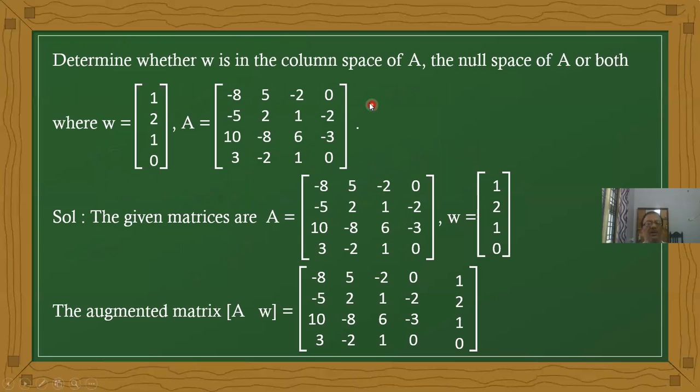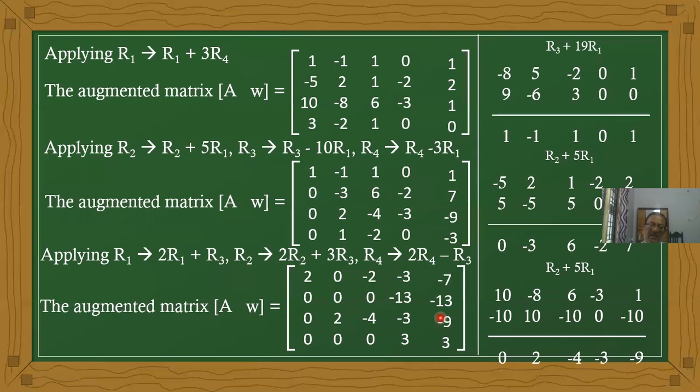Now determine whether W is in the column space, the null space, or both, where W equals 1, 2, 1, 0 and A equals minus 8, minus 5, 10, 3, 5, 2, minus 8, minus 2, minus 2, 1, 6, 1, 0, minus 2, minus 3, 0. Now it is the given matrix A and it is W. Therefore, with the help of the two, we are taking the augmented matrix.